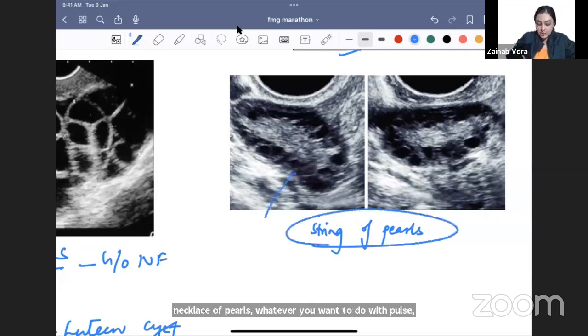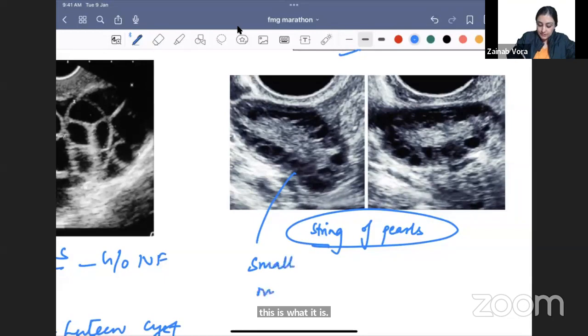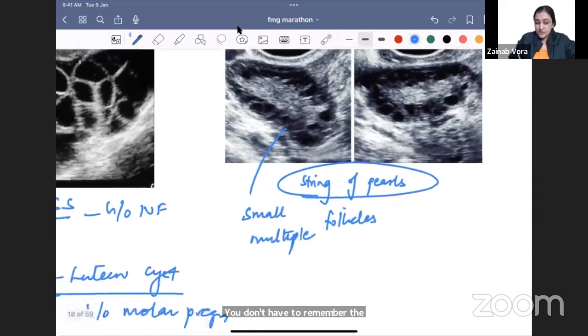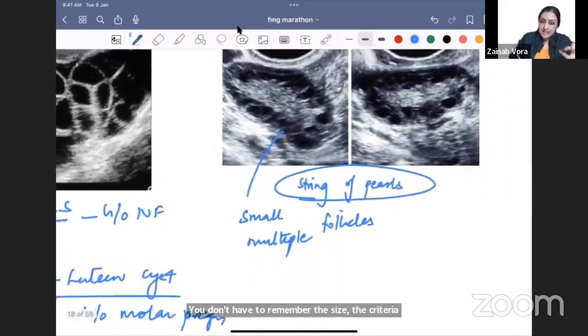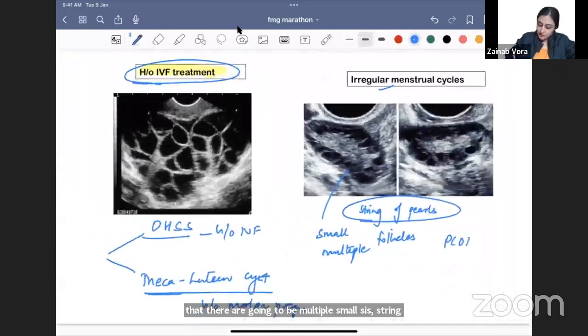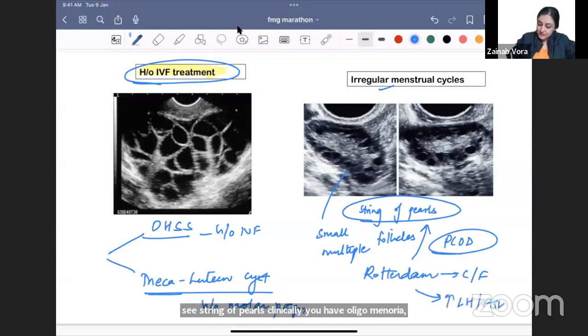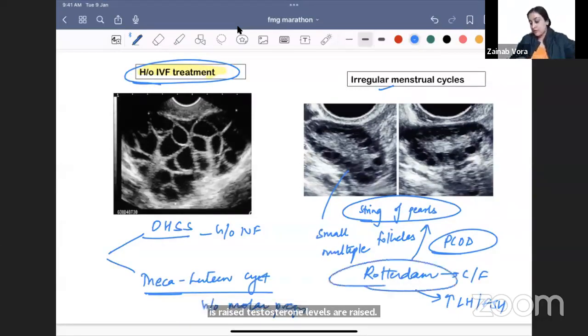You will find small follicles, small multiple follicles. You don't have to remember the size, the criteria keeps changing, so what you have to remember is that there are going to be multiple small cysts, string of pearls. The clinical criteria to diagnose PCOD, I am sure all of you know. It is the Rotterdam criteria, where radiologically you see string of pearls, clinically you have oligomenorrhea, hirsutism, and biochemically you see that the LH by FSH is raised, testosterone levels are raised. So this is what you have to remember for PCOD.